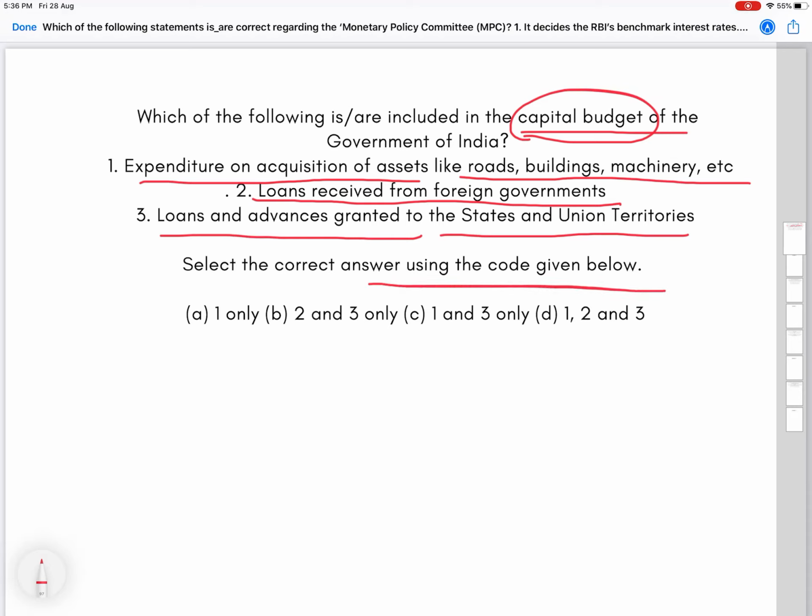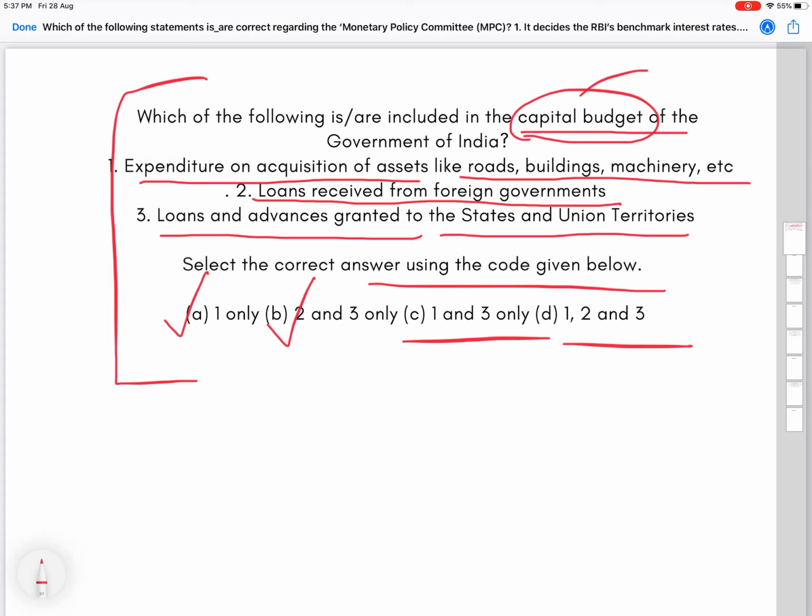What are the codes? So it's either 1 only, 2 and 3 only, 1 and 3 only, or all of these. A fairly simple and easy question this is, so pause a bit and try to come up with the right answer here, but either way let's get on to the answer now. So basically we all know what is budget, a statement of our expenditure and revenue, government's expenditure or revenue if you're talking about the Government of India. But with the budget we are having capital word attached, so it means capital expenditure and capital receipts we are to be talking about here.